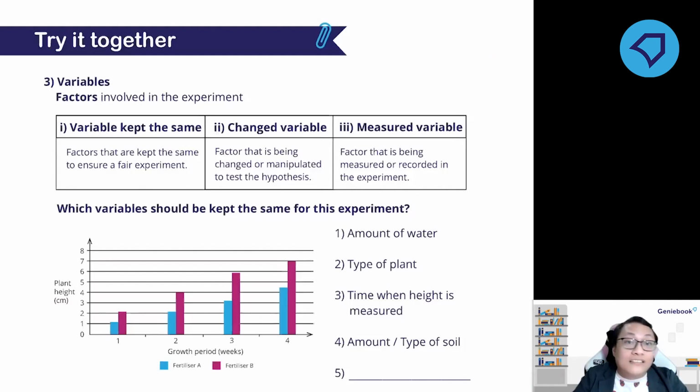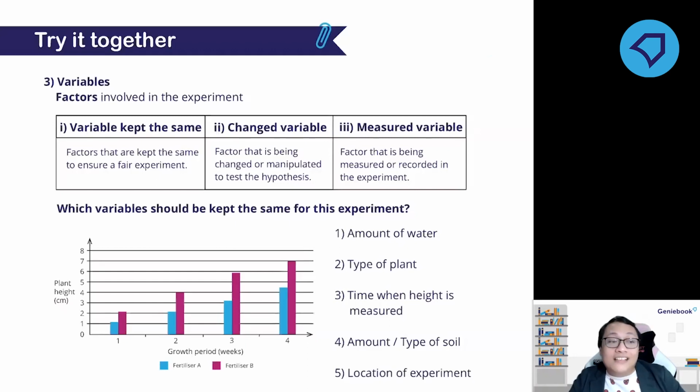So, what affects the amount of sunlight received by the plant, or the temperature of the surrounding? What affects that? The location. Different location, different amount of light, different temperature as well. So that's why you need to keep the location the same. These are the examples of variables that need to be kept the same throughout, to ensure that the experiment we conducted is a fair test. Easy peasy.